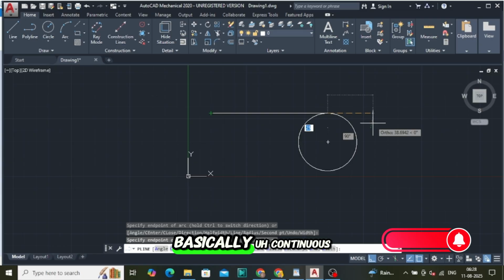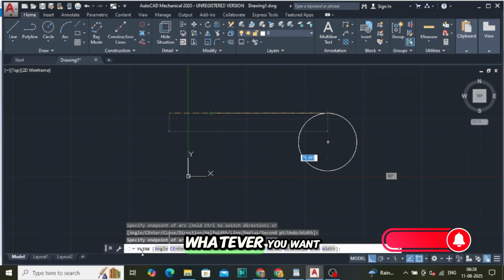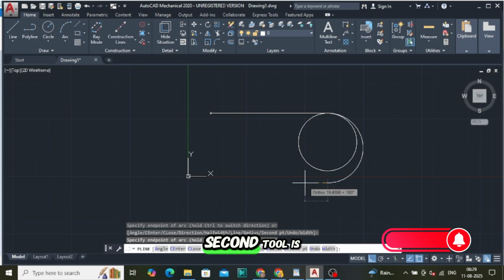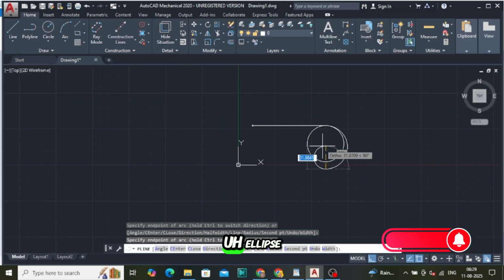This is basically a continuous line with arc, center, close, direction, whatever you want to take. If you press A on your keyboard, it will ask for angle, center, close, direction. Okay, and the second tool is ellipse.